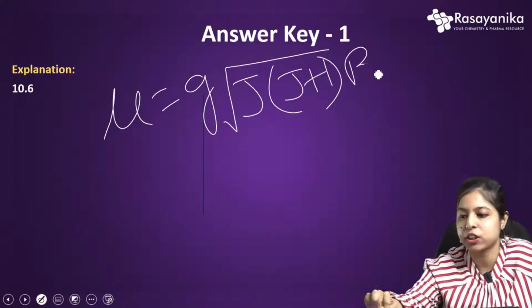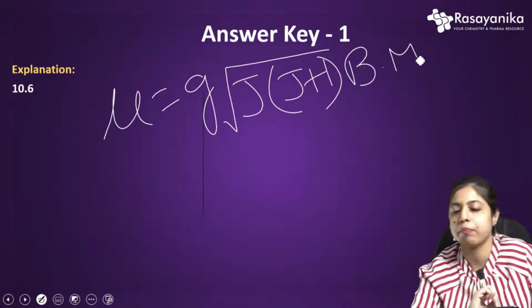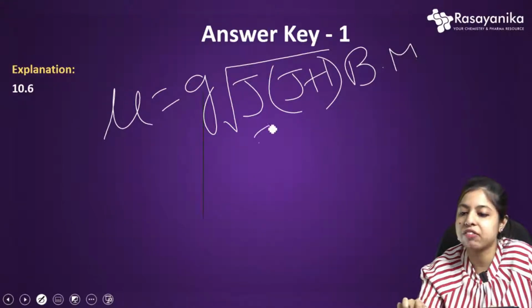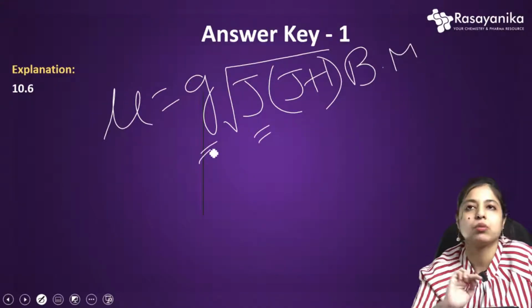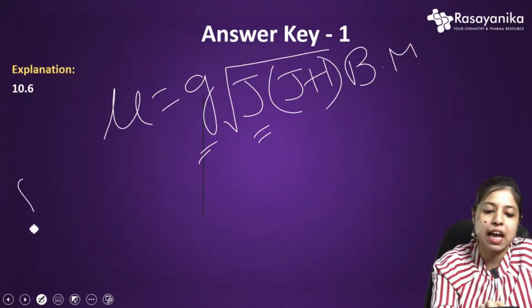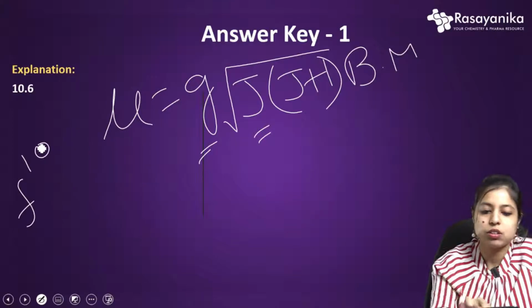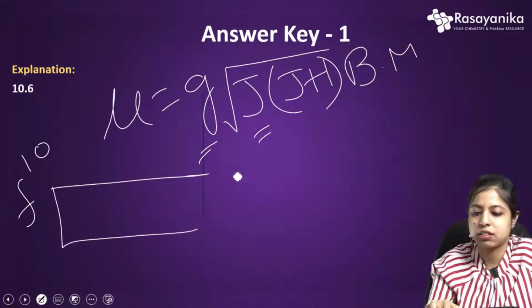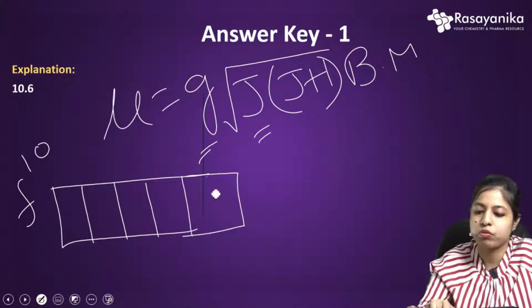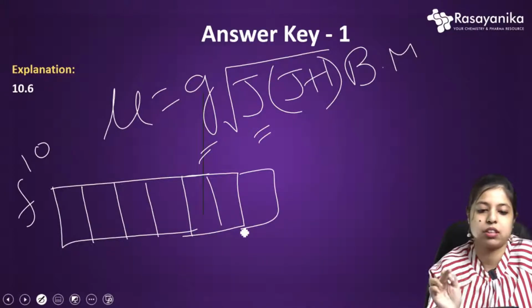This is in Bohr magneton, actually the unit is Bohr magneton, BM. So now you have to find first the J value and also the g value. So let's start with our configuration, that is f10. You all know that f has a 7 orbital system: 1, 2, 3, 4, 5, 6, 7.